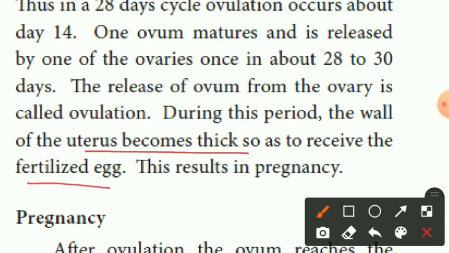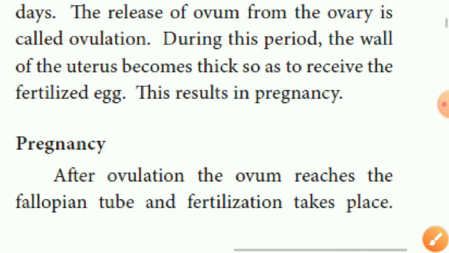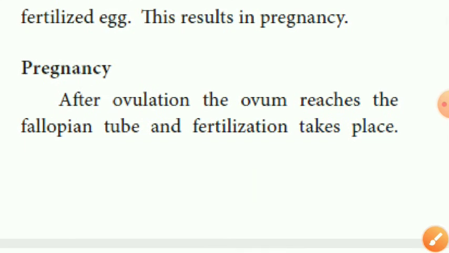For what purpose does the wall of the uterus become thick? To receive the fertilized egg. This results in pregnancy. Next we discuss pregnancy. After ovulation, the ovum reaches the fallopian tube and fertilization takes place.